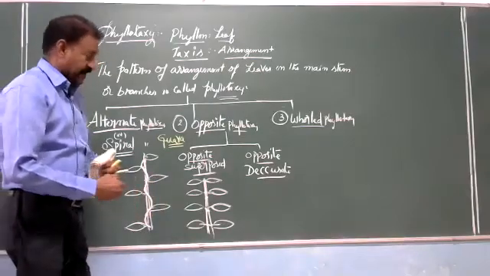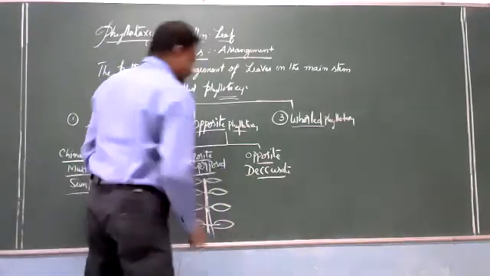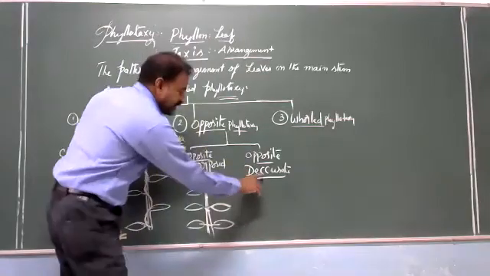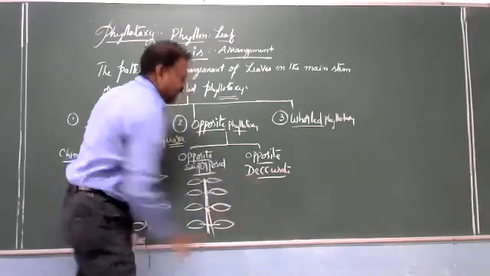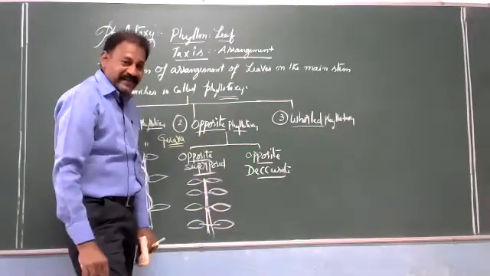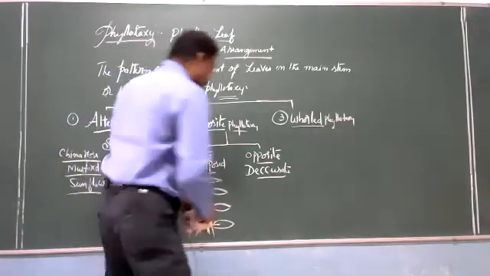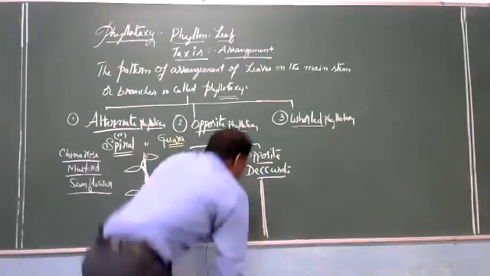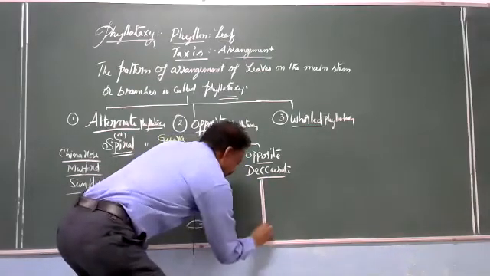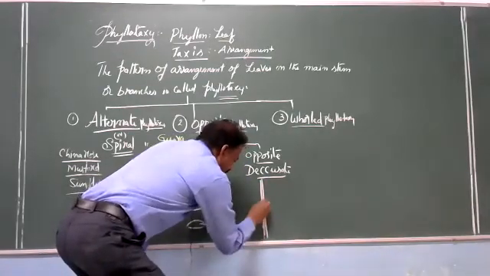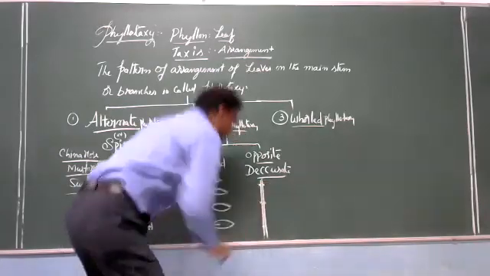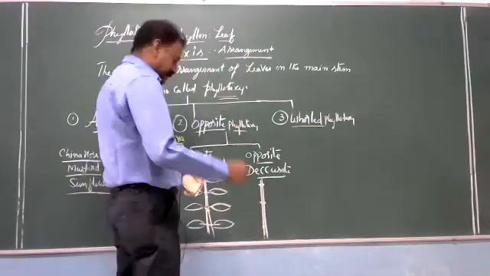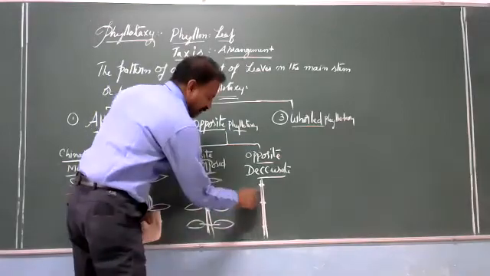Opposite, decussate. Let us see what this is. Opposite, but decussate. What is meant by this? Let us see here. This is the stem or branch, node, node, node. How many nodes are there in the diagram?